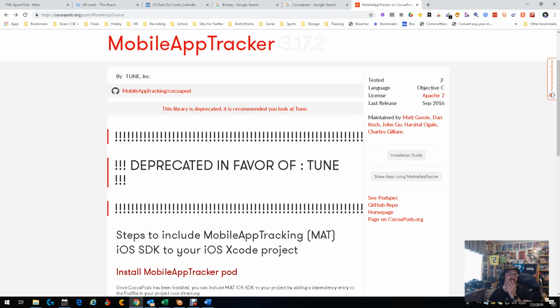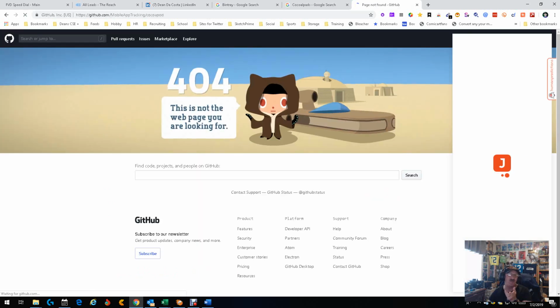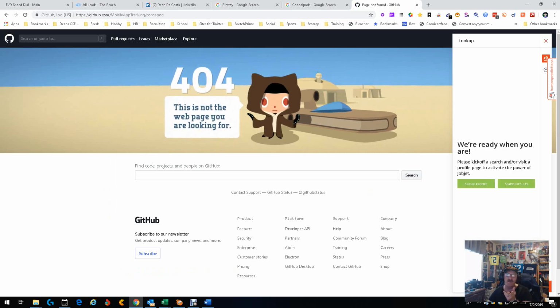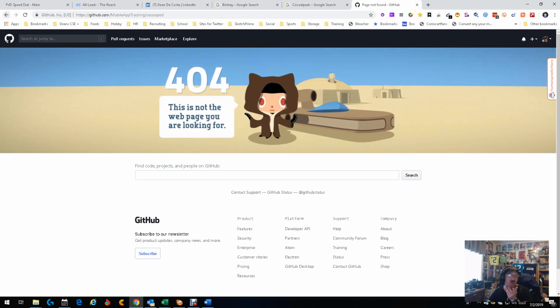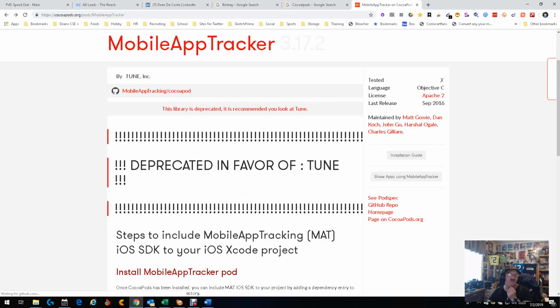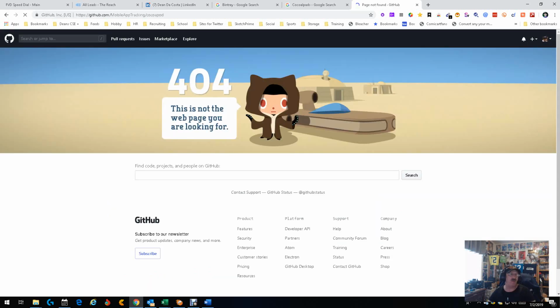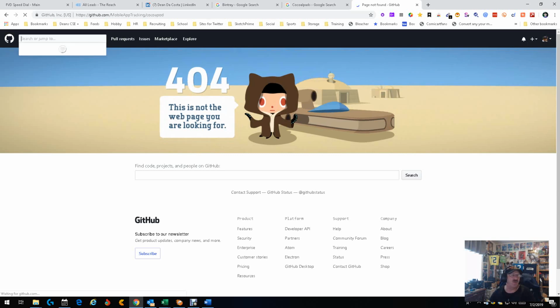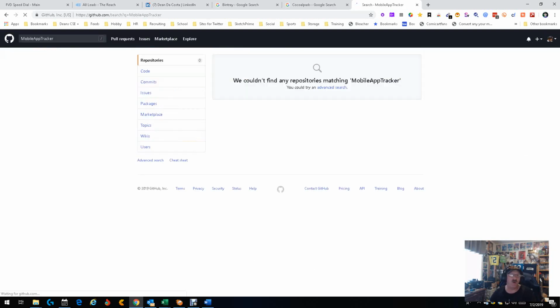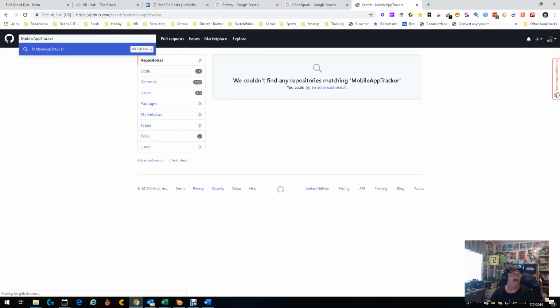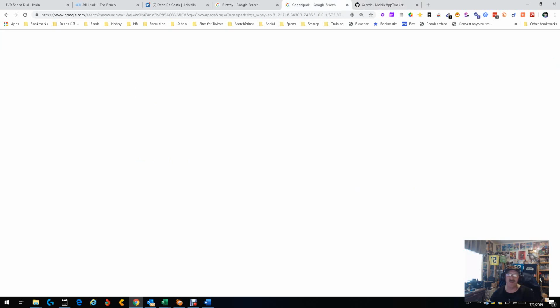Pretty cool. Now, the other thing I find interesting is it has a GitHub symbol. Let's open that up. That's going to take me to GitHub. It says the web page you're looking for is not there. All right, so that tells me either they no longer have it there or they've done something. So let's see, what could we do? Let's go ahead and go here. Let's go back there. And what we're going to do is we're going to go up here and just put in these words that I just copied. Mobile app tracker. Let's see what we get all over GitHub. Couldn't find it. Now that's interesting. All right, so it wants to be silly and not give us that capability.